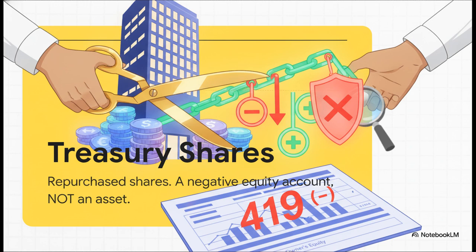Treasury shares, which we track in account 419, are simply a company's own previously issued shares that it went out and bought back. Because the company spent actual cash to buy these shares, people constantly make the mistake of calling them an asset. Let me be clear, it is absolutely not an asset. You literally cannot own a piece of yourself to generate future economic benefit. That doesn't make sense. Account 419 carries a debit balance, meaning it shows up as a negative number on your financial statements, directly reducing your total owner's equity.